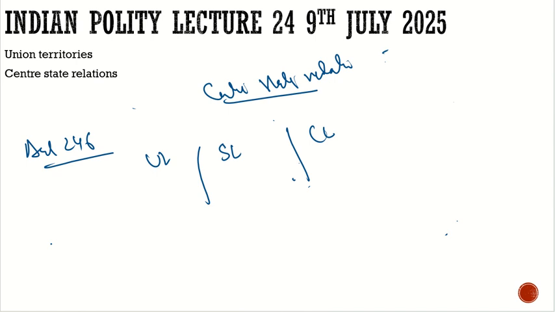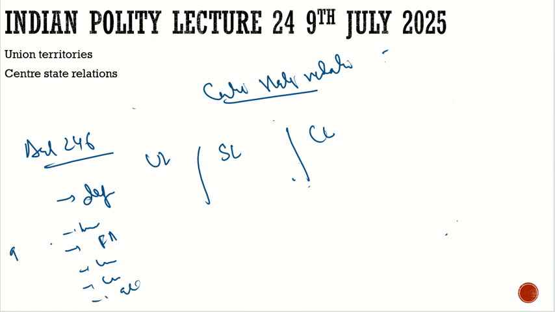In the union list, we have, for example, defense, banking, foreign relations, currency, communication, atomic energy, various items.